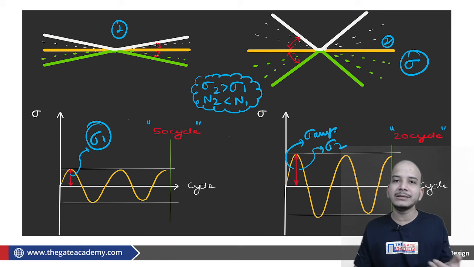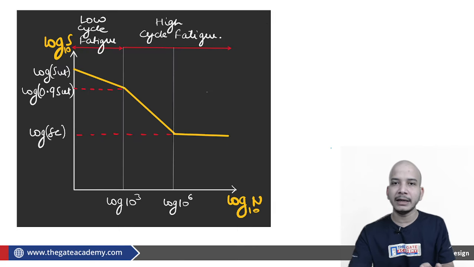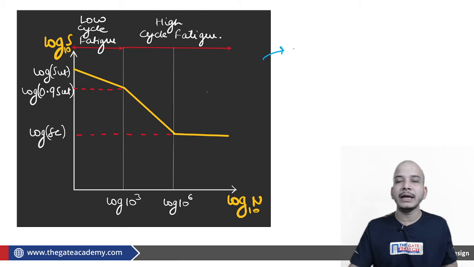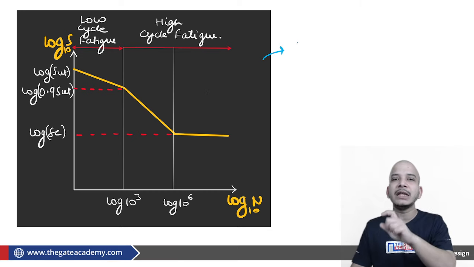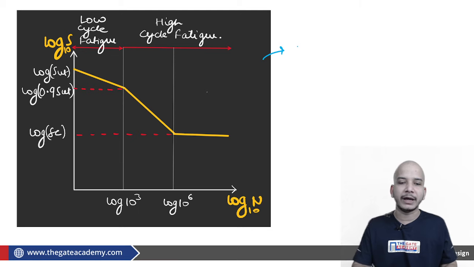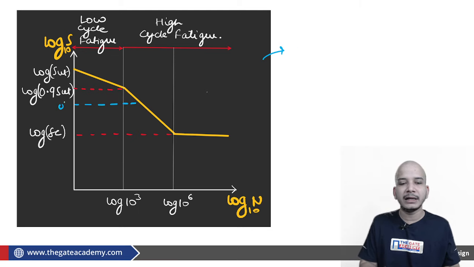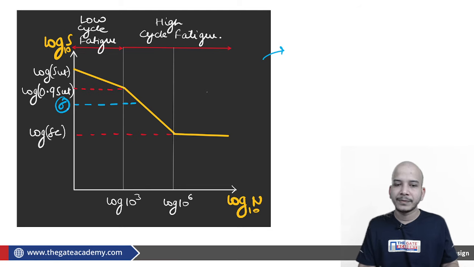So endurance strength is going to be defined for a particular material. You can say infinite values of endurance strength will be there. But corresponding to every endurance strength, there will be a number of cycles. This is my endurance strength, this is the sigma which the material can hold for this particular number of cycles.